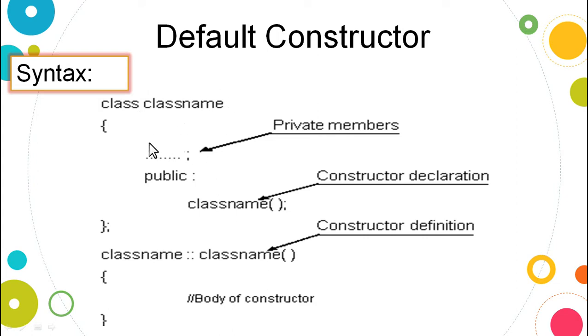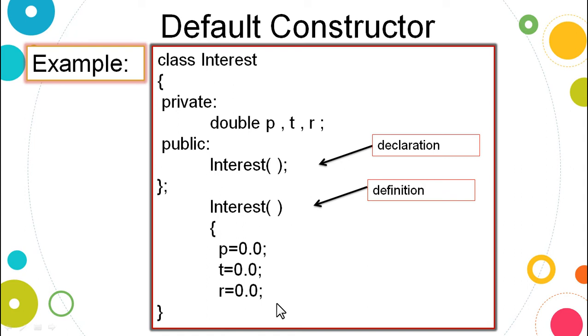The first piece that you see here represents the class name. The scope resolution operator defines the scope of the member function. It is a special member function having the same name as its class name, and the body of the constructor will appear. The body includes the set of statements that initialize the data members, or private members, of the class.